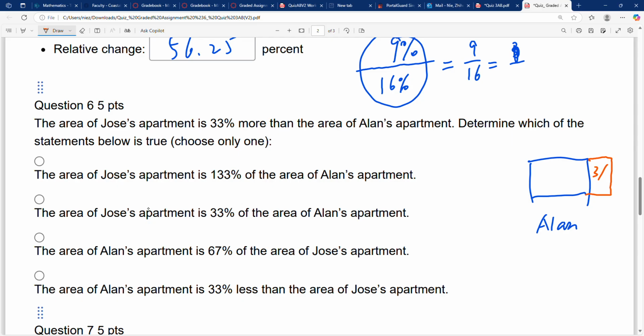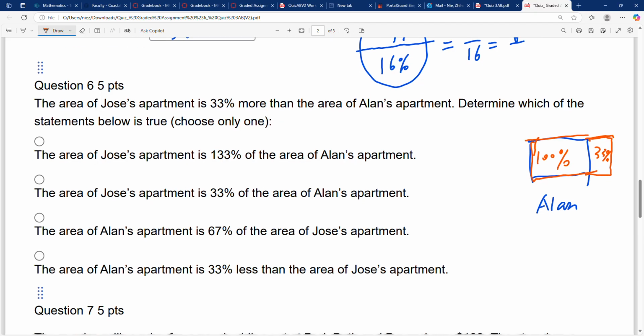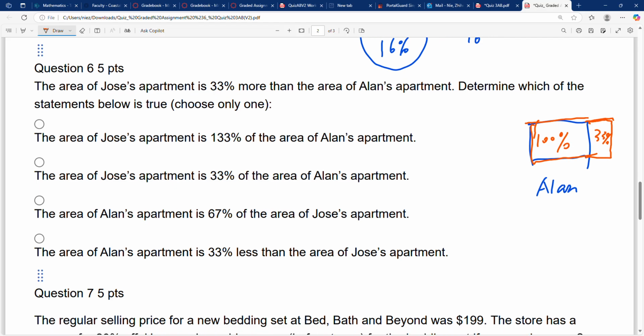Alan's is 100%, so Jules' has 33% more. That means the red one, Jules' apartment, is 133% of Alan's apartment.